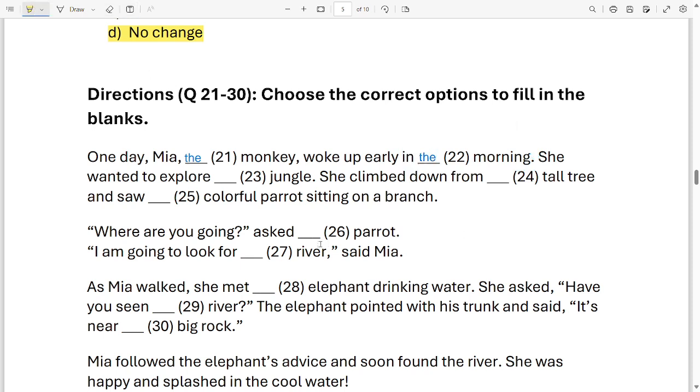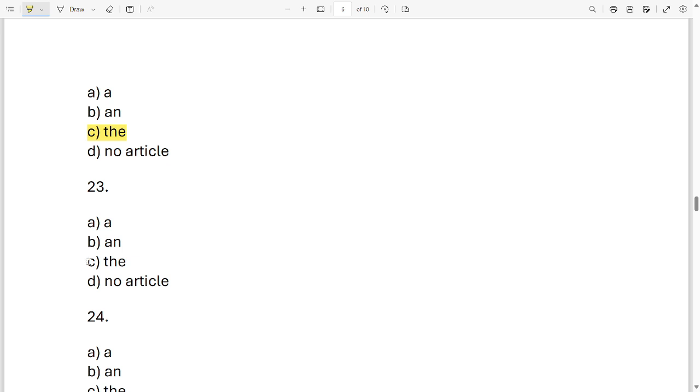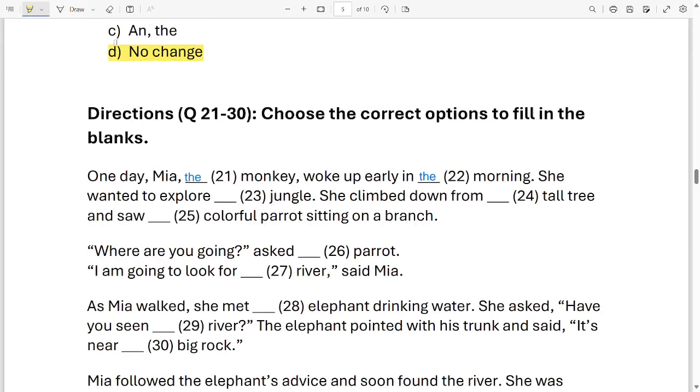Early in the morning. She wanted to explore dash jungle. Which word will come over here? For 23, your options are, she wanted to explore the jungle. Let's put the over here.